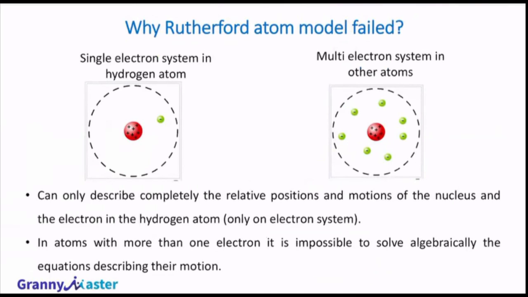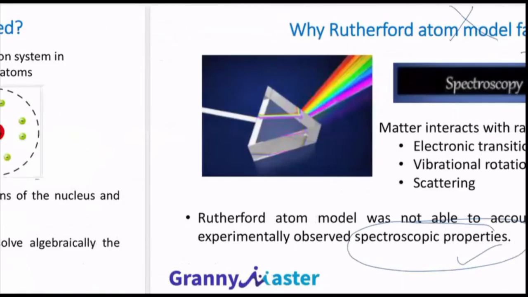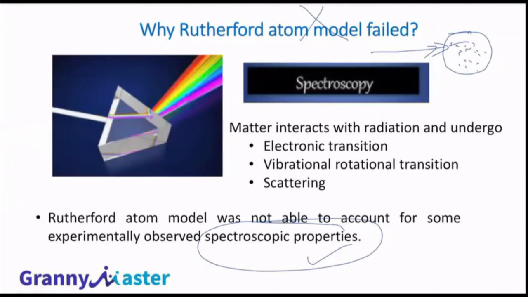One, the stability of an atom. Second, in the multi-electron system, you cannot tell the behavior of the electrons' movement and their position. Third, the spectroscopic properties, the interaction of radiation with matter, it couldn't explain.